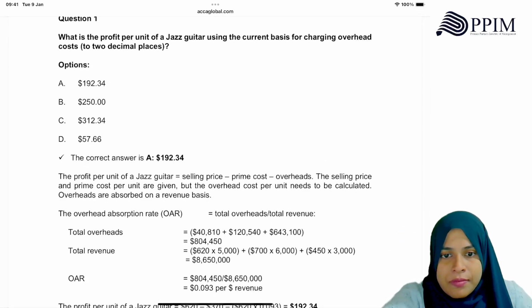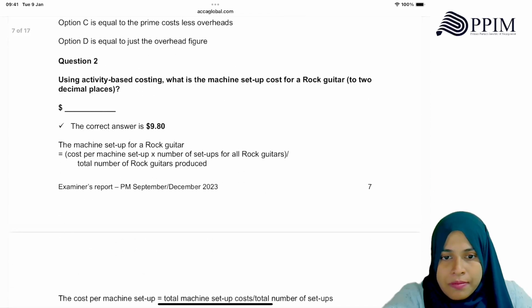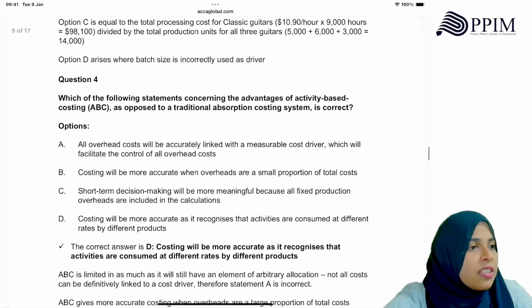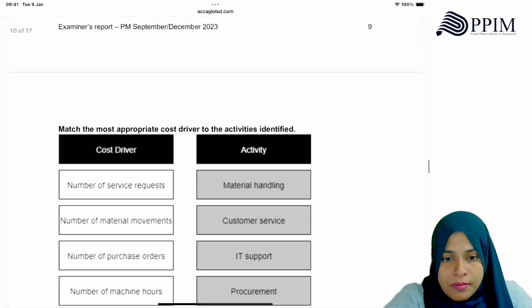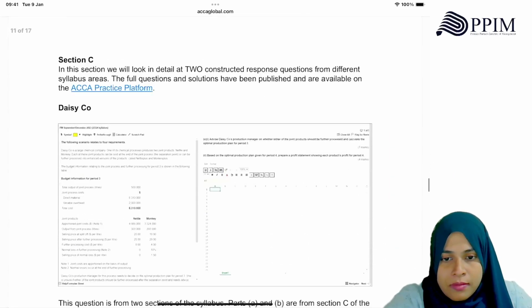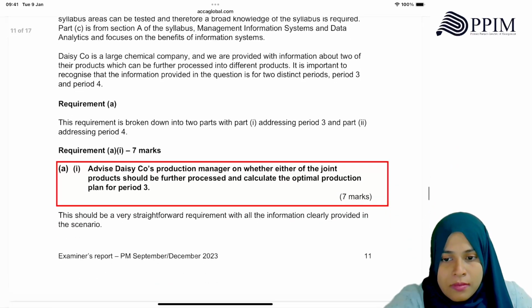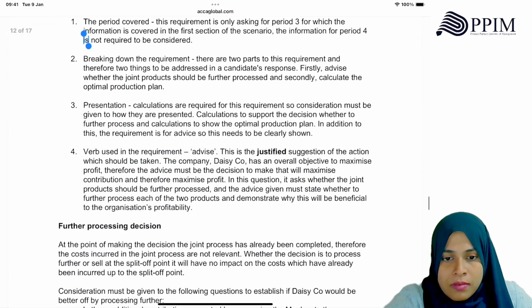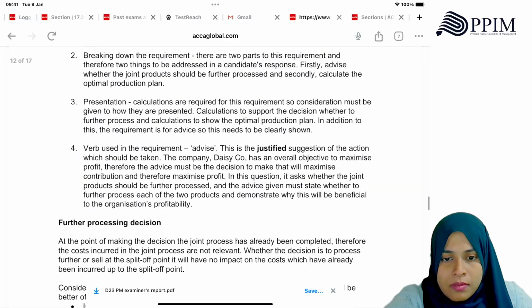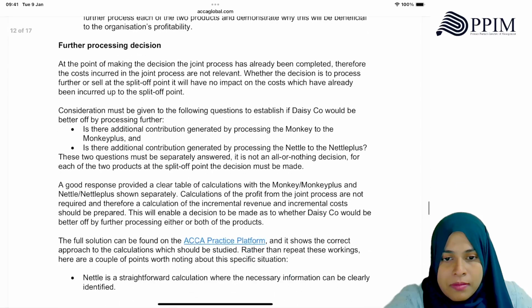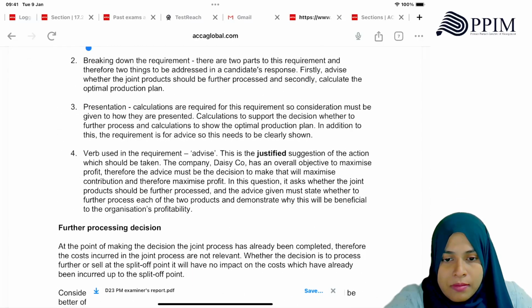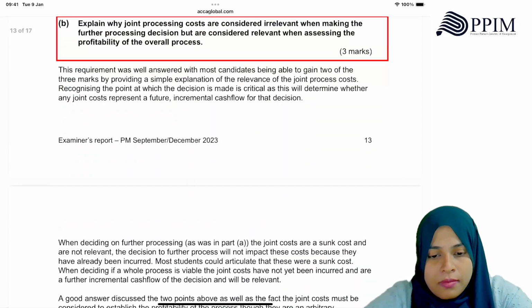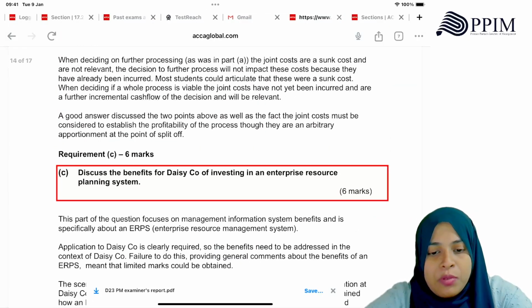Examiner's report is good to do because you can see all the tough kinds of questions they are discussing here. We had that kind of question. Process costing also, there's been a full section C question.